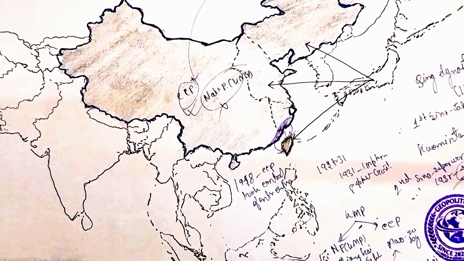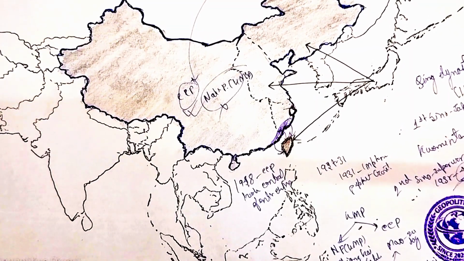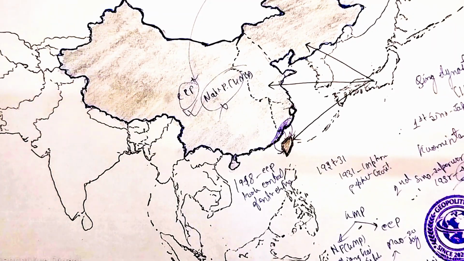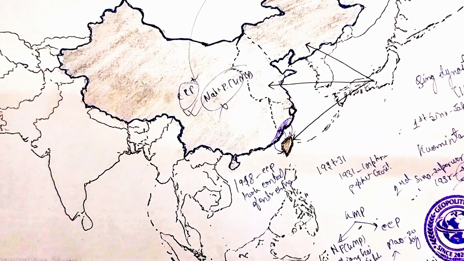Now, you may be thinking that my English was getting stuck many times. Yes, it's true. It was because I didn't write a script. I just drew the map and sat in front of you to explain the present situation between China and Taiwan, with historical context.